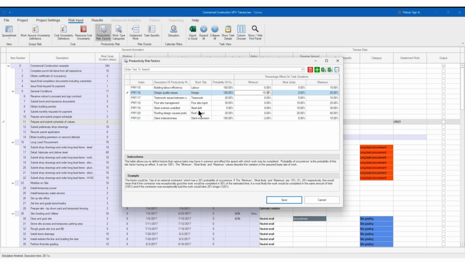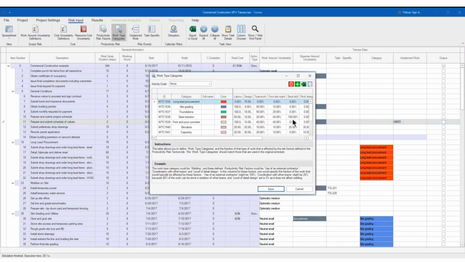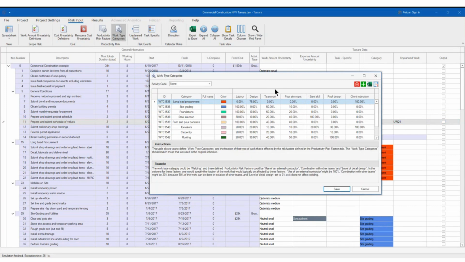Now, please remember that labor, design, and all these risk factors that have an effect on the tasks can be created as categories. So now you see that all the factors that we created here are flipped as columns.